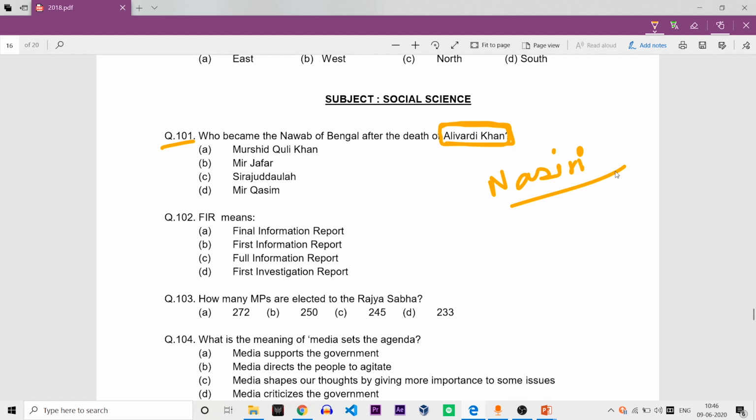He is famous for the Battle of Burdwan, and he also fought many wars against the Marathas. After his death, his grandson Sirajuddaulah became the Nawab of Bengal. The correct answer is C, Sirajuddaulah.